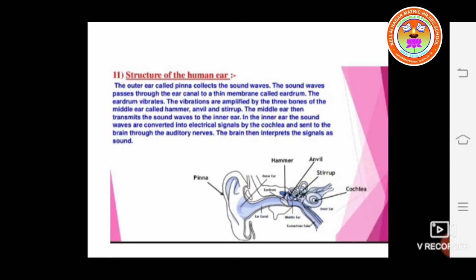In the inner ear, the sound waves are converted into electrical signals by the cochlea and sent to the brain through the auditory nerves. The brain then interprets the signals as sound.